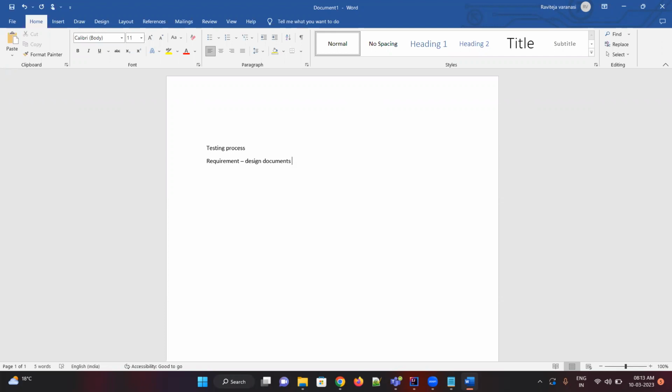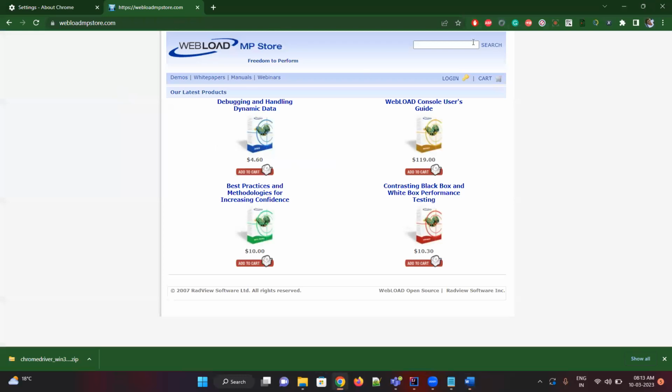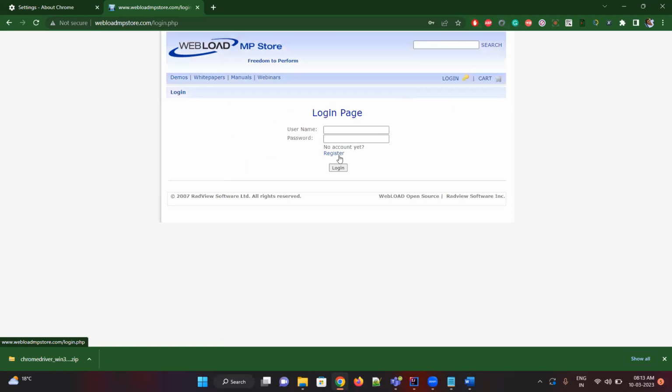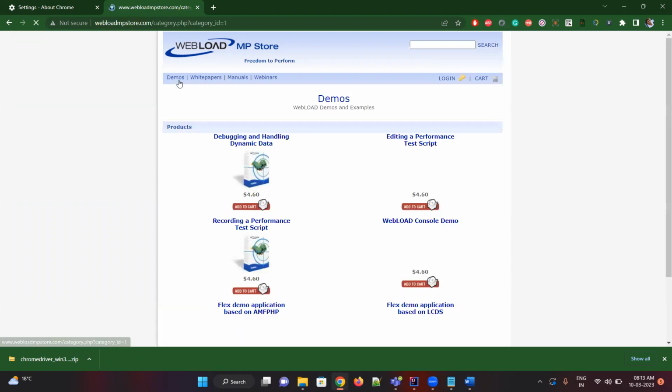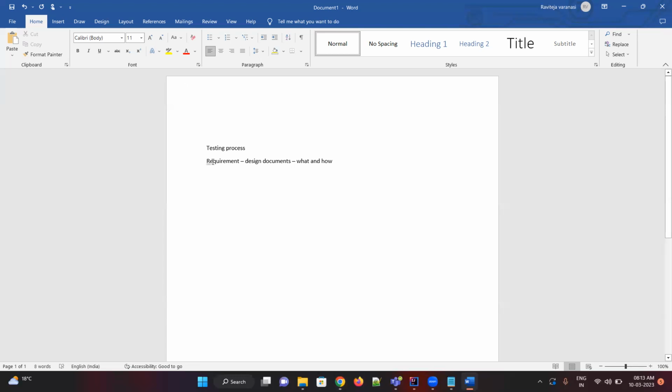Okay, the requirement or design document says what and how. Suppose this is my company application. They will say if you click on the search button, search should work. If I click on login, it should display the login page. See, the login page is displaying now. If I click register, it should go to the register page. If I go to demos, it should show the demos page. This is a kind of functionality, and these things will be available in the requirement.